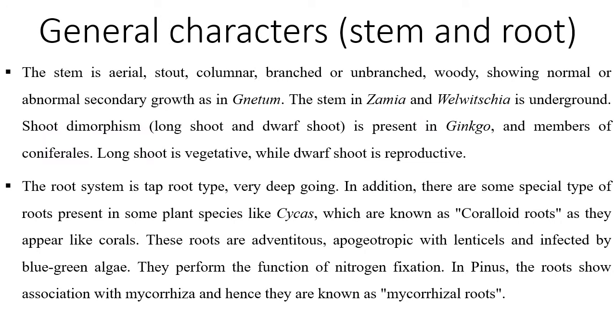Generally, the stem of the gymnosperm is aerial, stalked, columnar, branched or unbranched. It is woody, showing normal or abnormal secondary growth. Abnormal secondary growth is reported in Gnetum. The stem in Zamia and Welwitschia is underground.